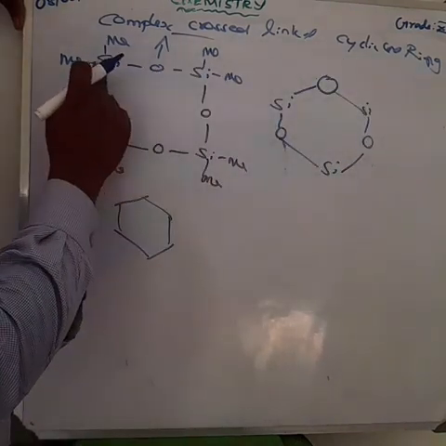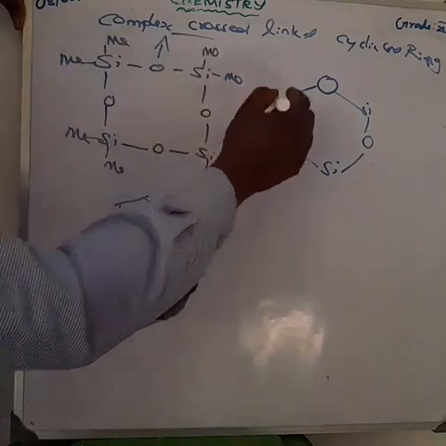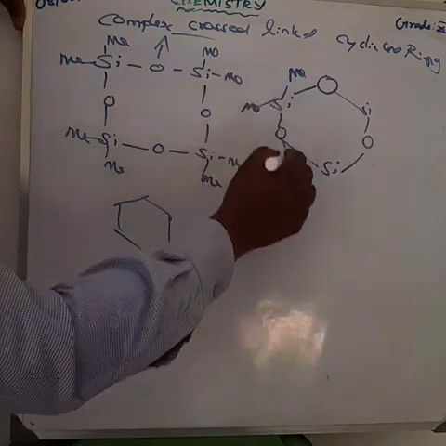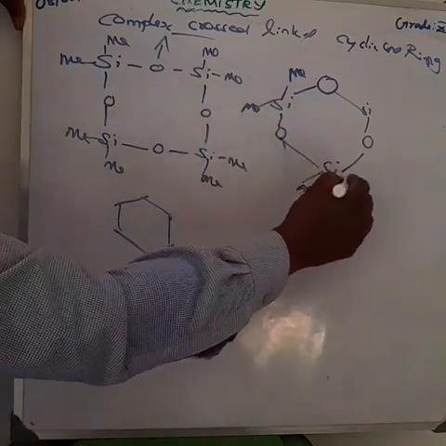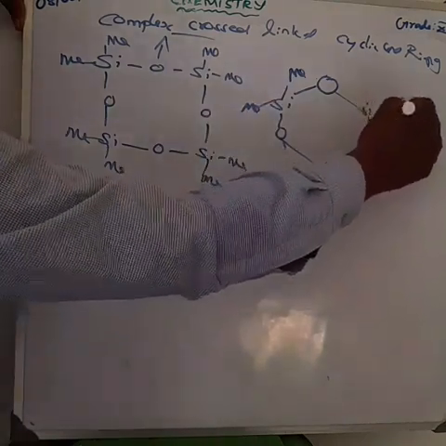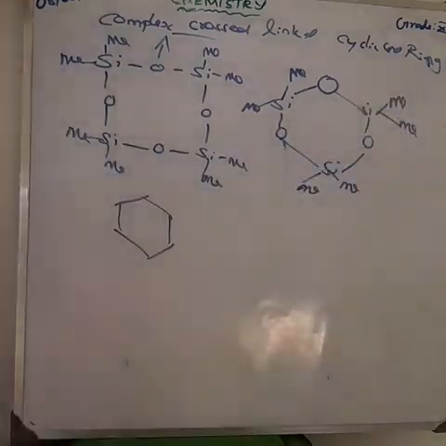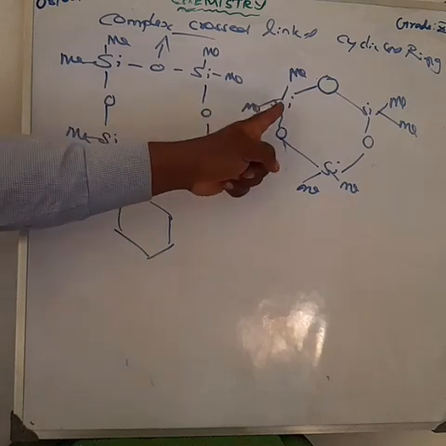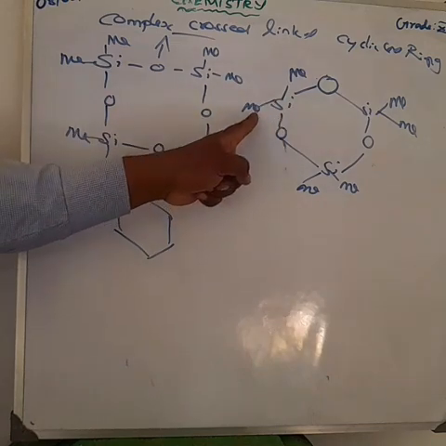Each silicon has how many methyl groups? 2 methyl groups. Before also, that also has 2 methyl groups. Each silicon has 2 methyl groups. Am I right? Then what is our product? One of the products, that is what I am starting. The methyl group is changed into R. So what is the product here?